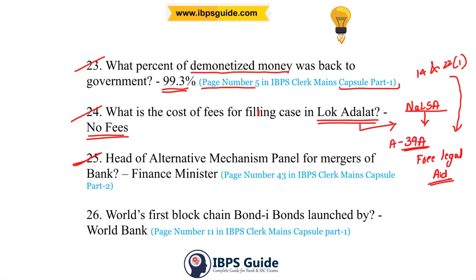25th question. Head of Alternative Mechanism Panel for Mergers of Bank. The answer is Finance Minister. This was mentioned in page number 43 in IBPS Clerk's Mains Capsule Part 2.